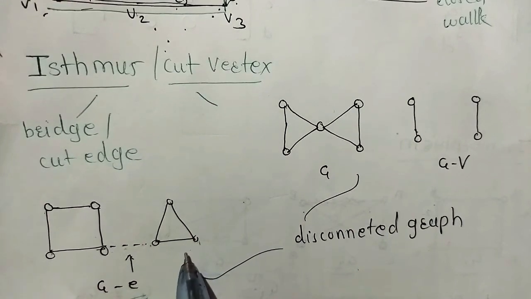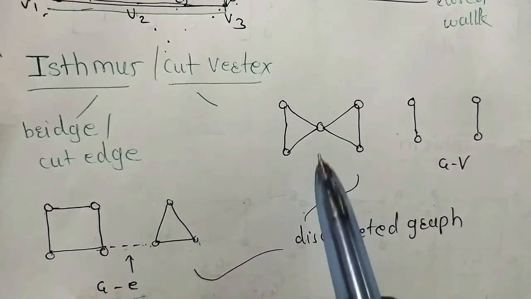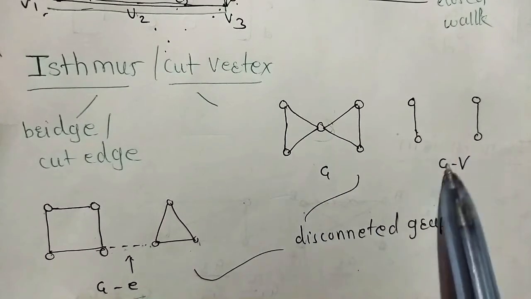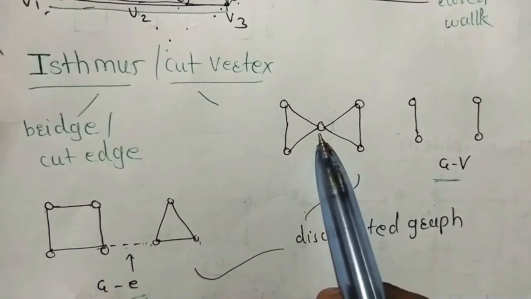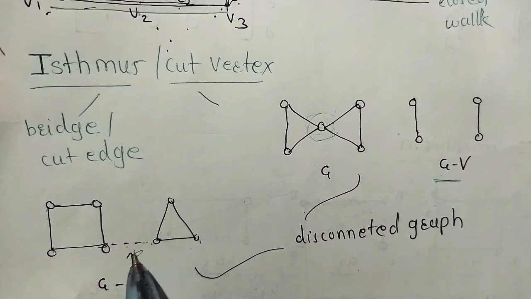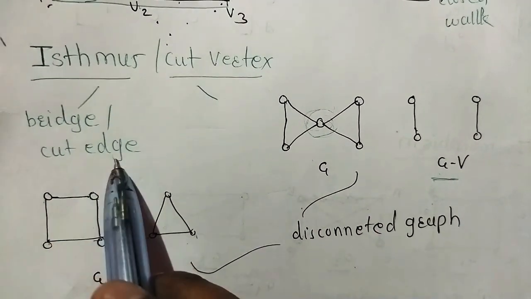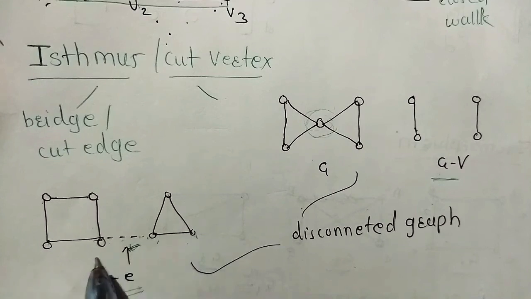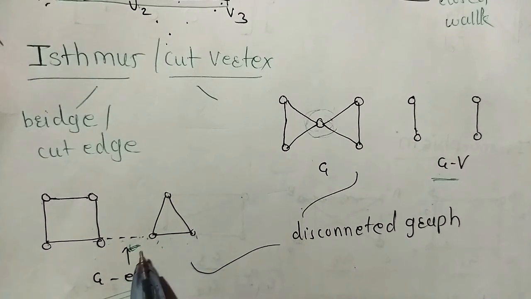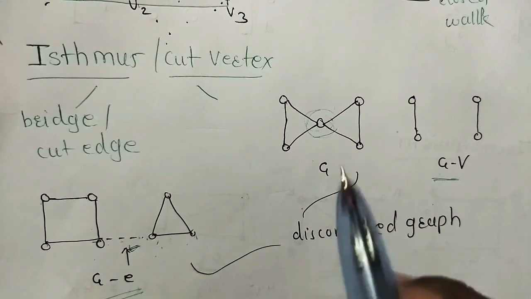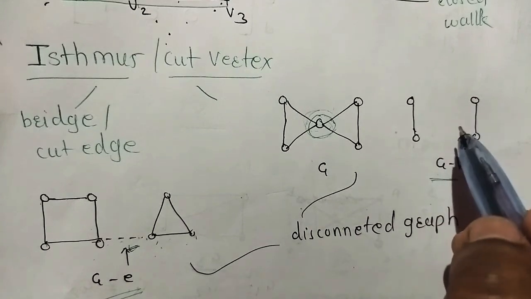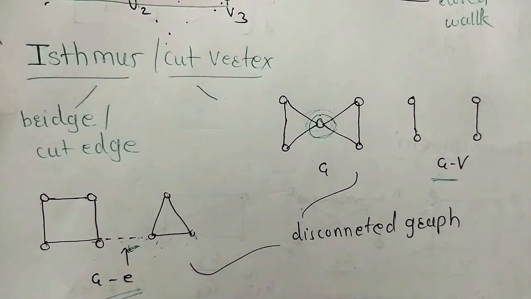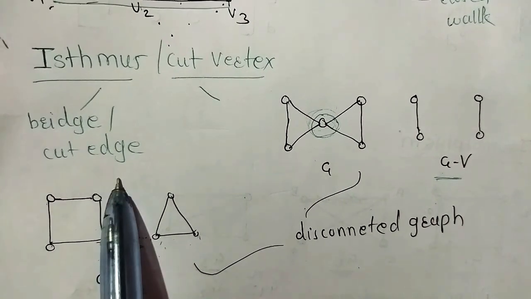Now, if this is a connected graph, G minus E means if we remove this edge, it becomes a disconnected graph. Now, cut vertex means what? If we remove this vertex, this is called a G minus V graph. This is a cut vertex here, and this is a cut edge here. This is called an isthmus or bridge of that graph. This edge connects these two graphs and it becomes a connected graph, but because of removal of this edge, it is disconnected. Because of removal of this vertex, it creates a disconnected graph. This is called an isthmus and a cut vertex. Isthmus is also called a bridge and cut edge. Many times there is a question in the exam.